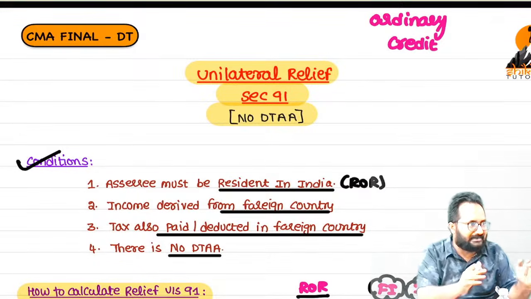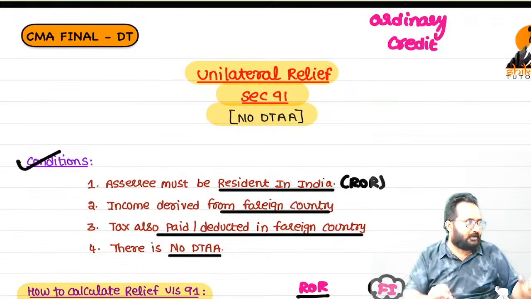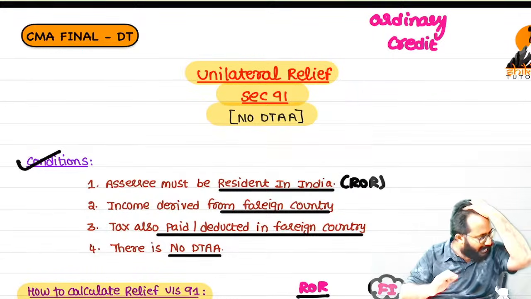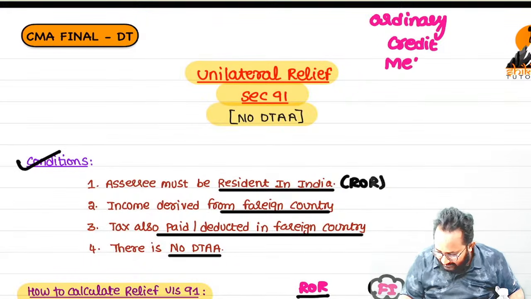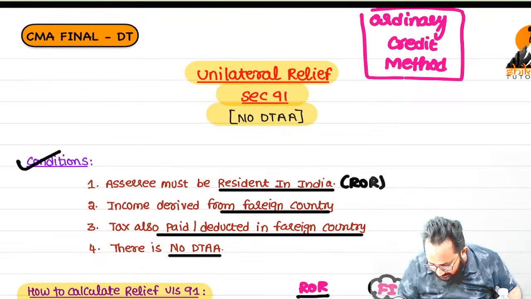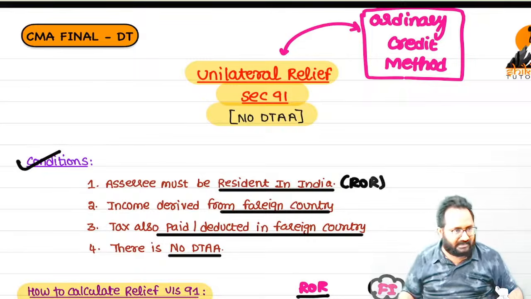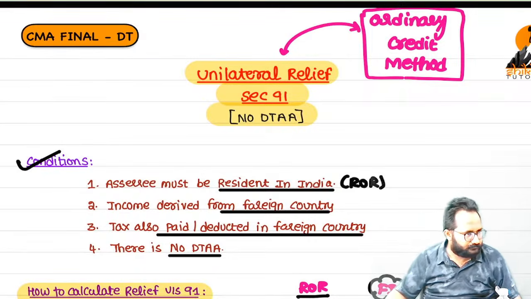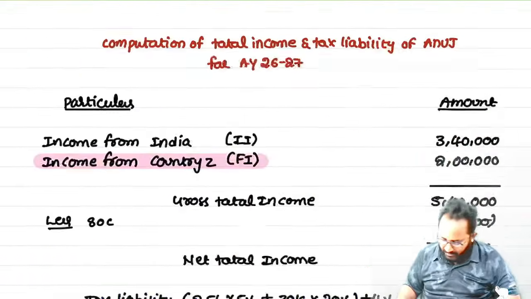For your understanding purposes only, I am conveying that these two will give the same answer. Of the credit methods, we have full credit and ordinary credit. Ordinary credit method and unilateral relief, that is section 91, the procedure is the same. So now I want to go with section 91.